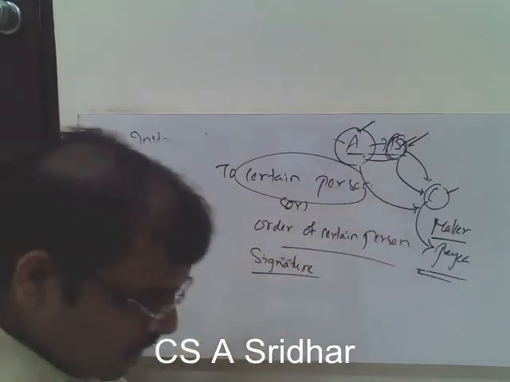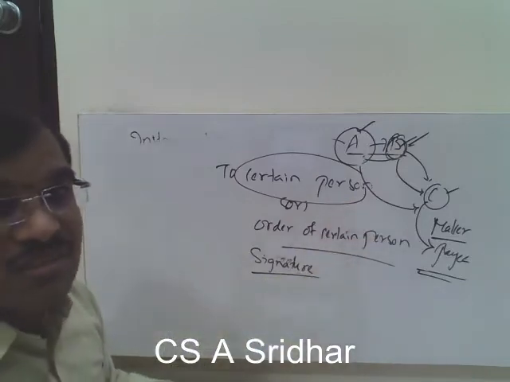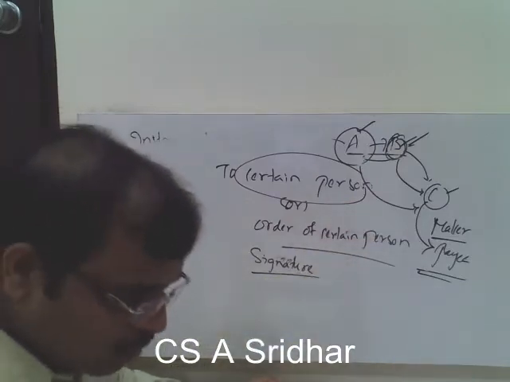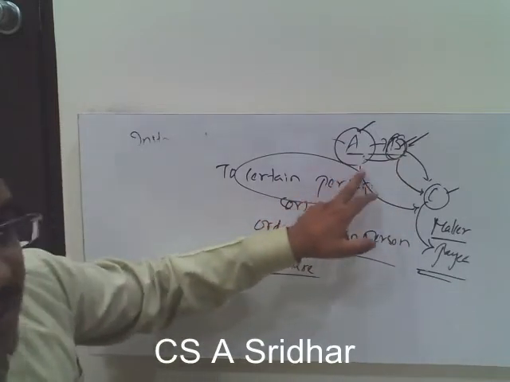Signed by the maker to pay a certain sum of money only. Already we have discussed the meaning of certain sum of money only. To the order of: so to a certain person to whom it is payable.